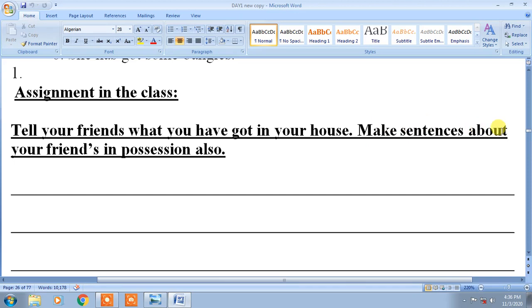Make sentences about your friends' possessions also. You have a new bag, you have a new bike, you have got a new TV in the house. Your friend also has the same things you have in your house. So we shall make a few sentences over here.